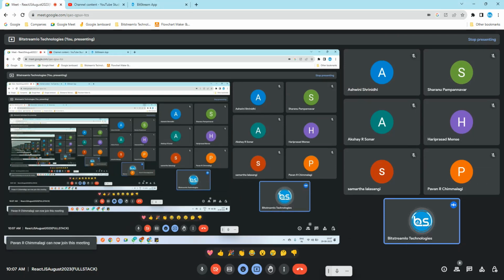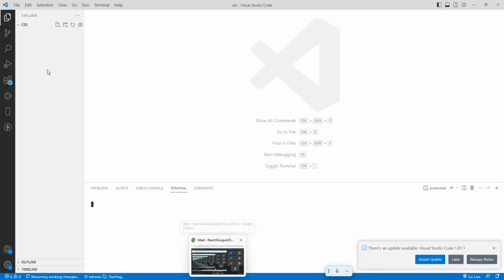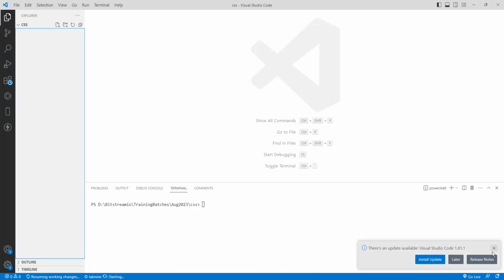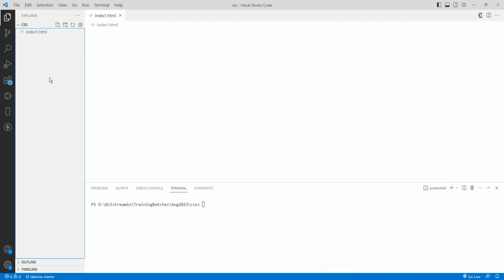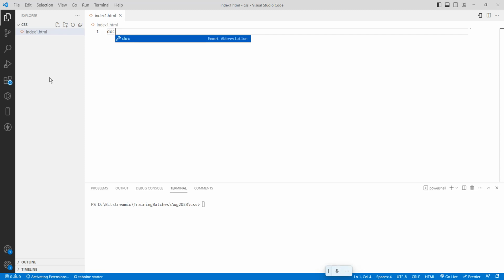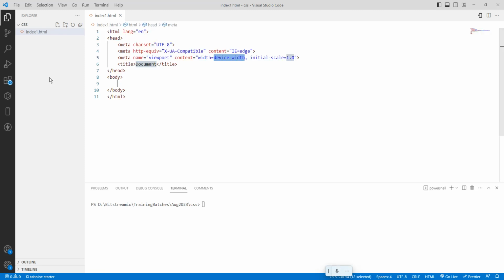Now what are we going to do? We are going to write a CSS program. What is the file type, what is the extension, and everything, you may have doubts. See, CSS is also written in HTML, so I want to create index1.html. I have created index1.html, then doc. Doc means document, so the document is created.